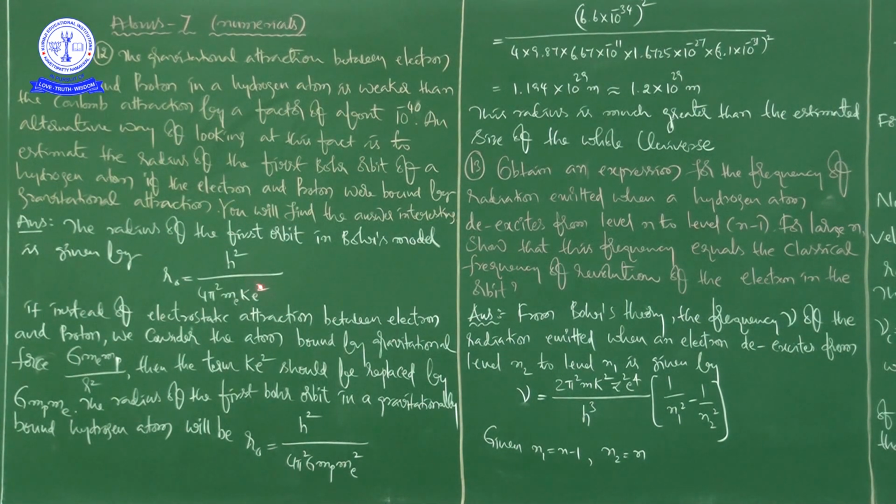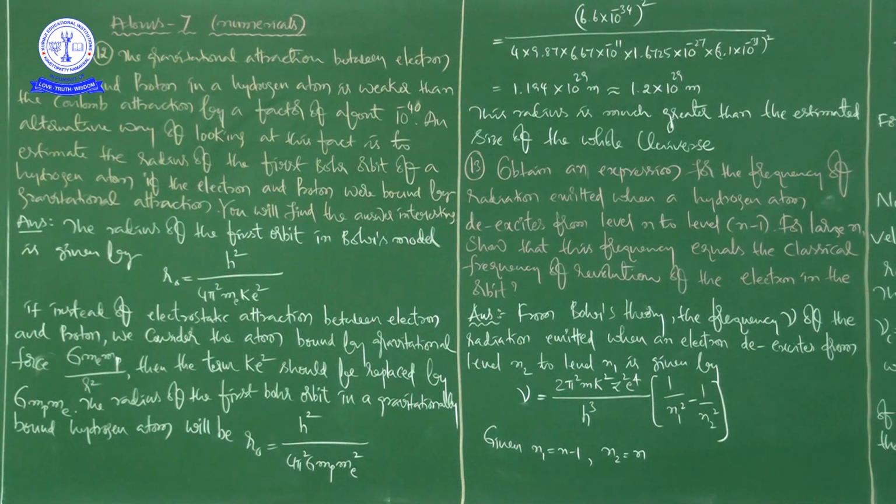So G into mp into me, and already one me is here, so we will get this one. This is the value of the radius of the first Bohr orbit in a gravitationally bound hydrogen atom.